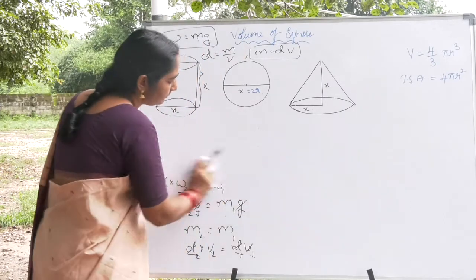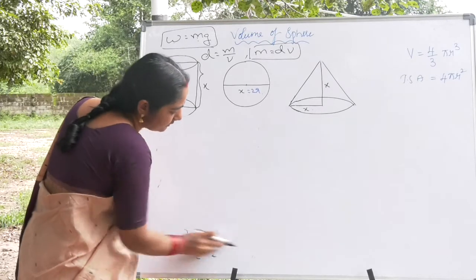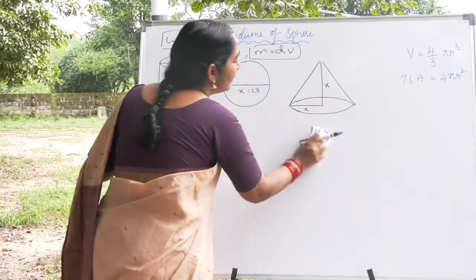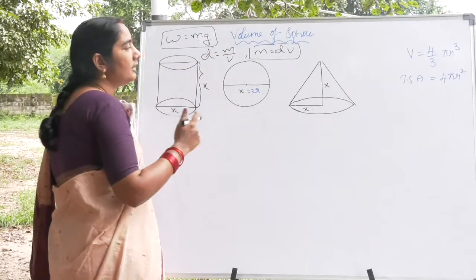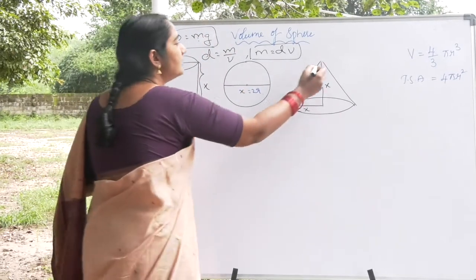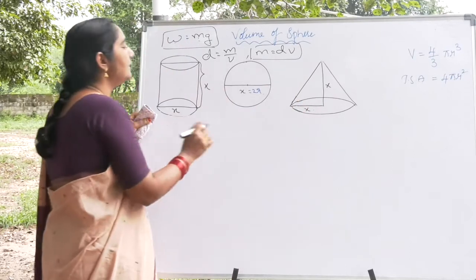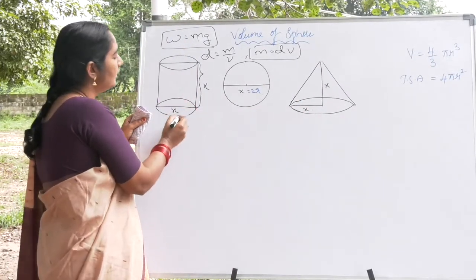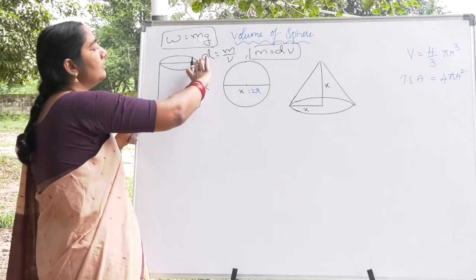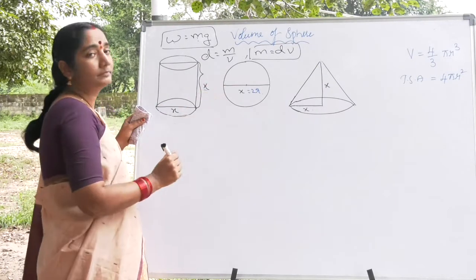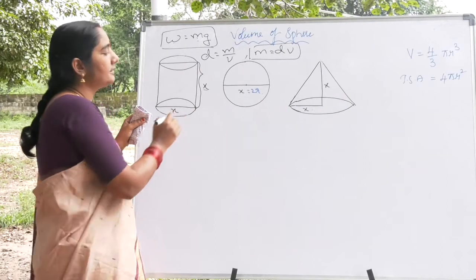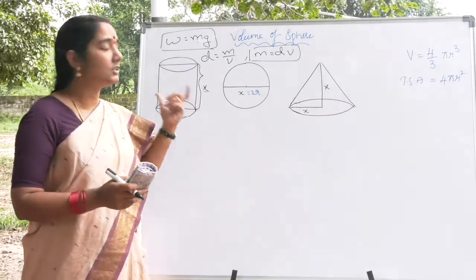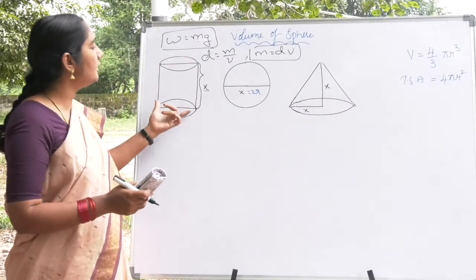Now let us try to identify how Archimedes did it. My dear friends, Archimedes was a very intelligent person. In this case he has taken a cylinder. Please try to understand. The height of the cylinder, let it be some x, and the diameter of the cylinder is x. The diameter and the height are the same.